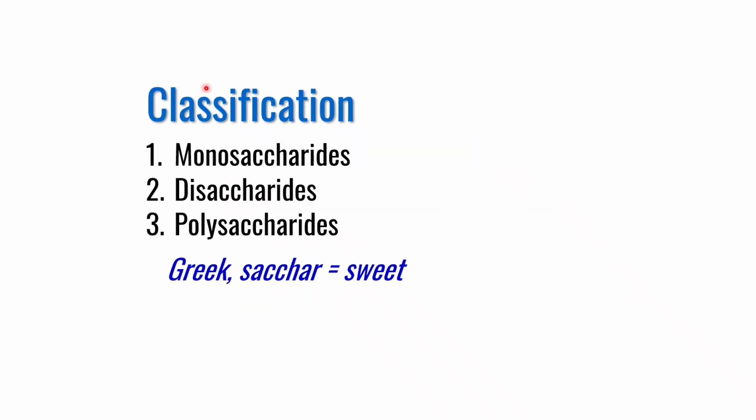Let us discuss classification. Based on the structural complexity, they are divided into three major classes, including monosaccharides, disaccharides, and polysaccharides. Saccharide is a Greek word which means sweet. Therefore, because of their sweet taste, they are named as saccharides. In this video, I will focus on the monosaccharides only.